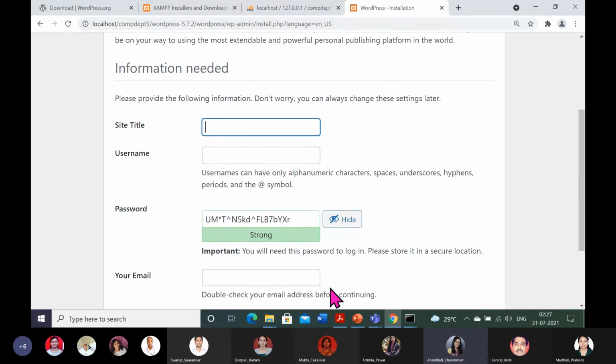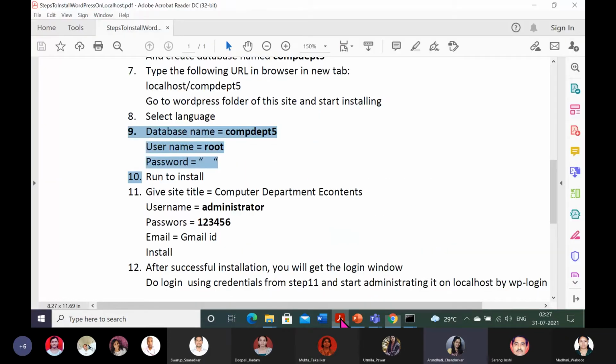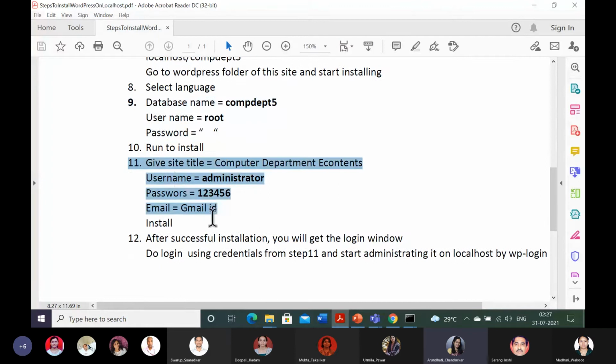Now here some parameters you will have to give, that also I have listed. Please focus on the 11th step. Here you should give a site title, any sound good site title, and username and password. I have written them also, and this you should remember. The root and blank are from the admin side, so you don't need to remember these 9th-step credentials. Only administrator and 1, 2, 3, 4, 5, 6 you will have to remember, without which you cannot log into your WordPress.